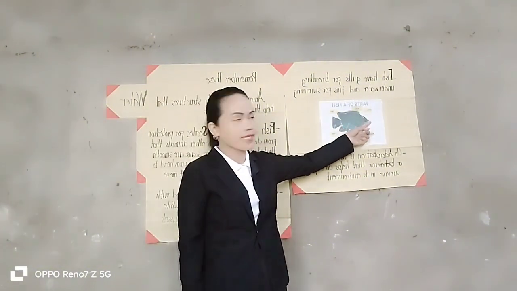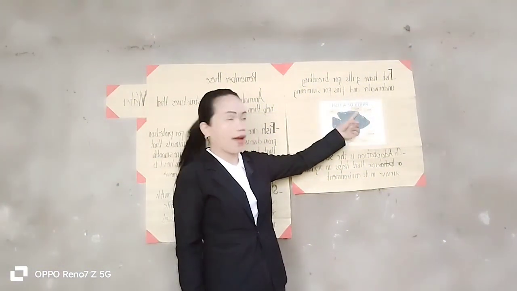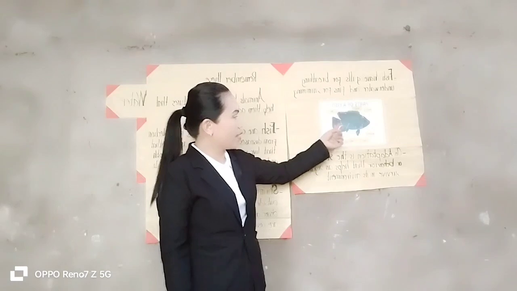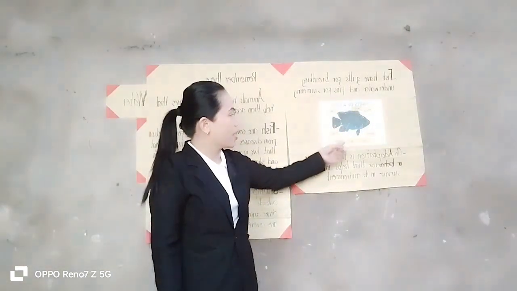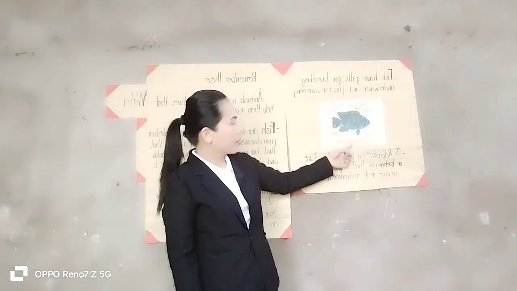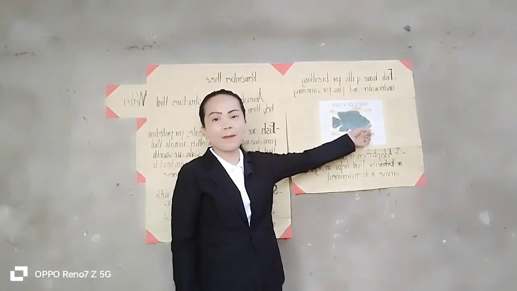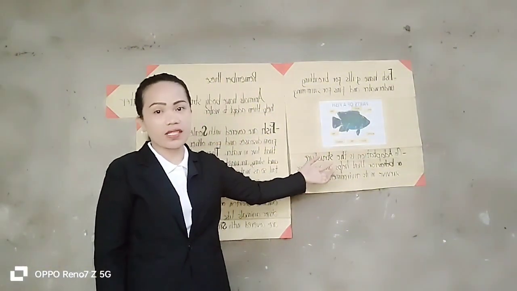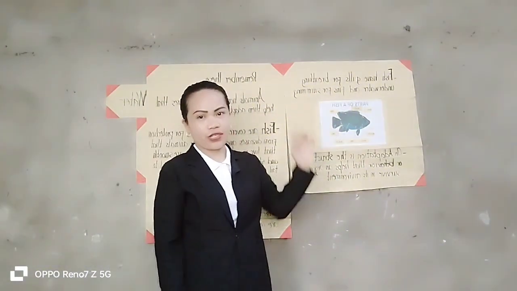So the eyes, okay? Eyes, the head, the tail. So this is the tail of the fish. The scales, alright? The fins, the gills, and the mouth, alright? So these are the parts of the fish, alright?